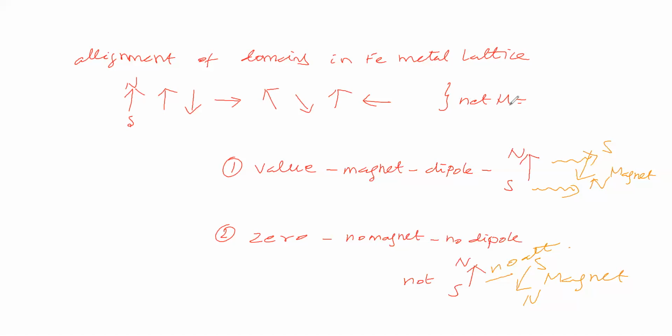If there is no attraction, then we can say the net magnetic moment is zero. So if the substance is attracting the magnet, the net magnetic moment is there. If the substance is not attracting the magnet, the net magnetic moment is zero.